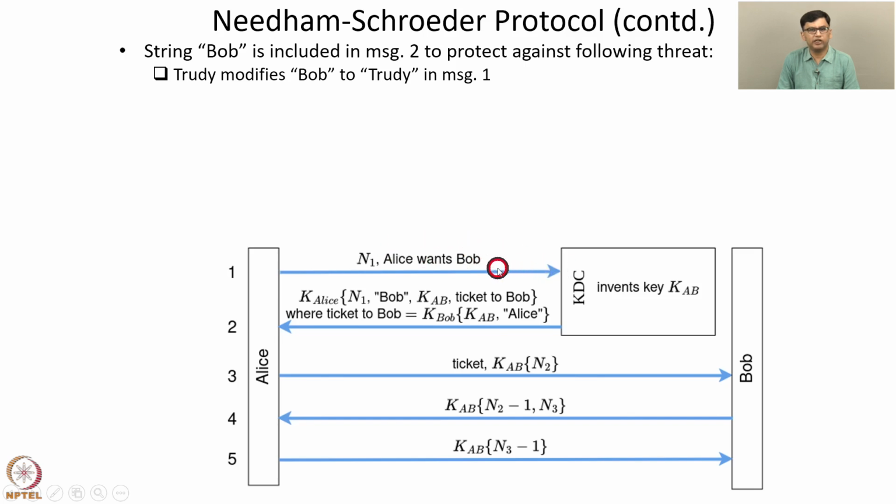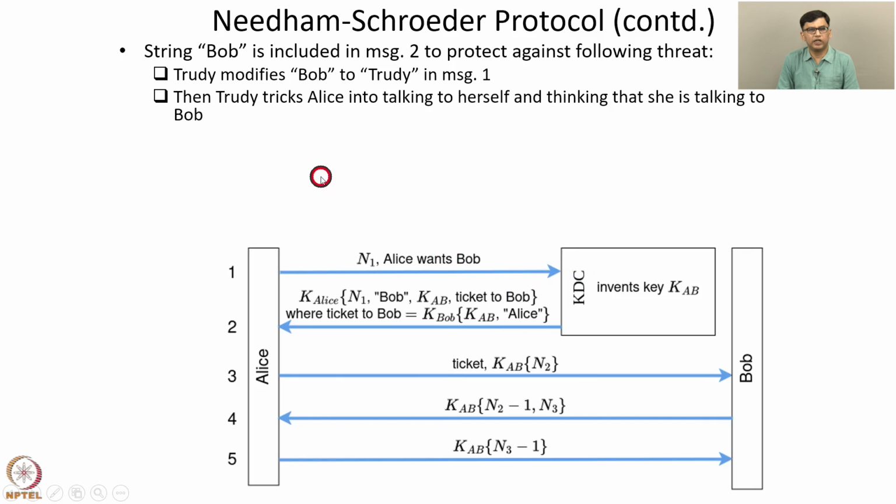So the KDC generates a key that is to be used for communication between Alice and Trudy. So Trudy obtains that message and is able to obtain the key, say KAT, which is a shared key between Alice and Trudy. And then Trudy passes on the message to Alice, and Alice is tricked into talking to Trudy,